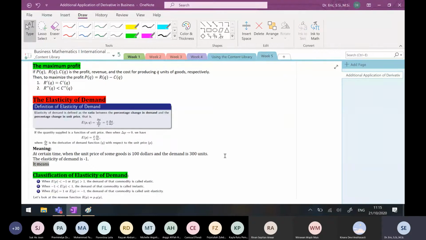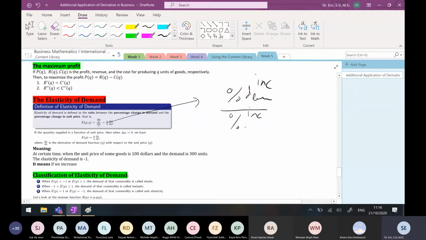So this means, don't forget, that elasticity is the percentage increase in demand divided by the percentage increase in unit price.